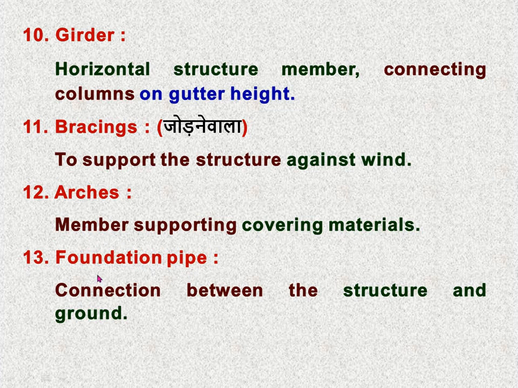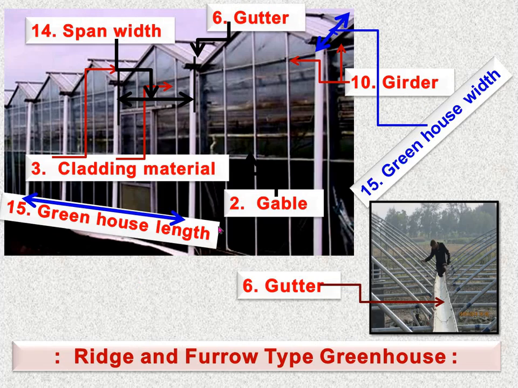Then foundation pipe, the connection between the structure and the ground. It means in the ground we are inserting a certain bar. If our structure is a pipe frame, then the pipe is inserted through a proper foundation, that is called a foundation pipe. So the connection between the structure and the ground is through the foundation pipe.